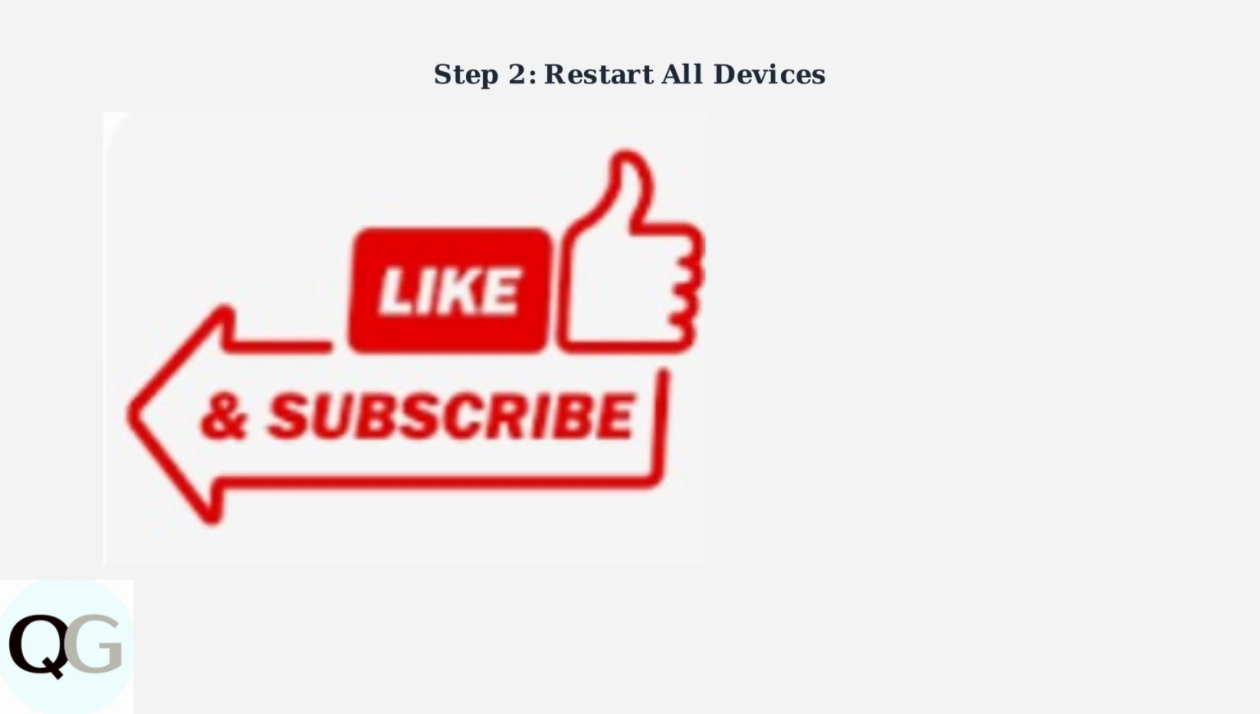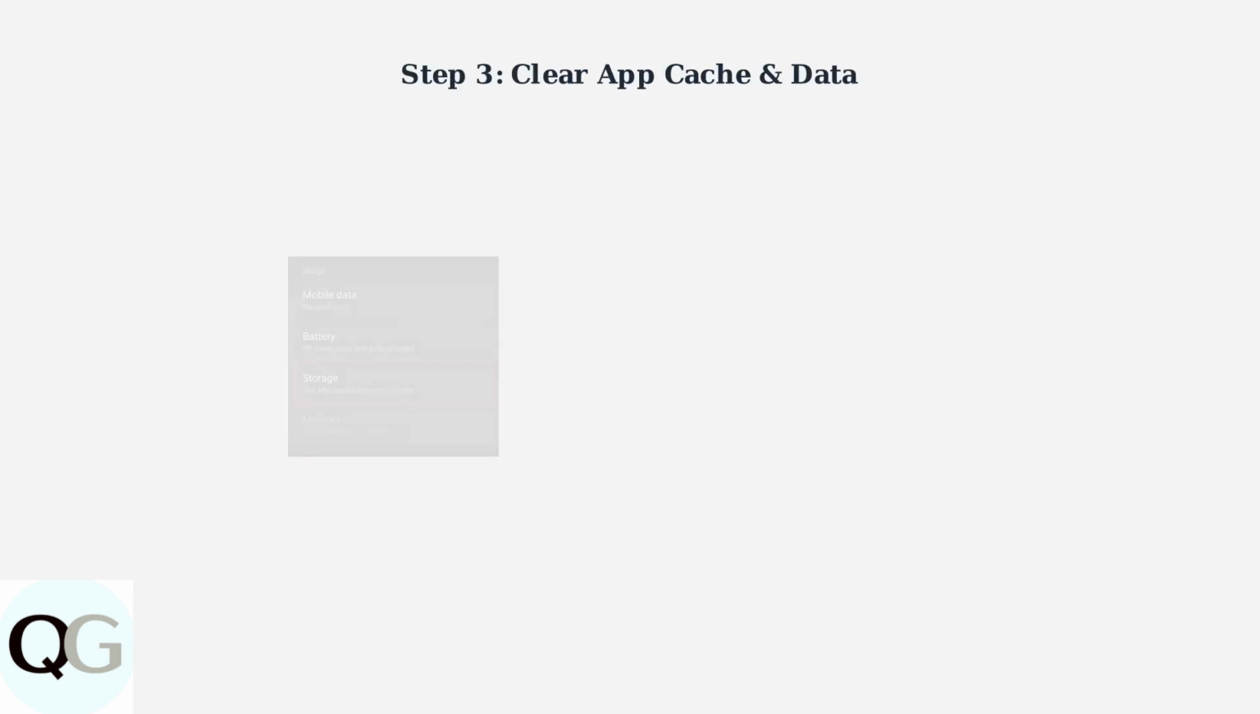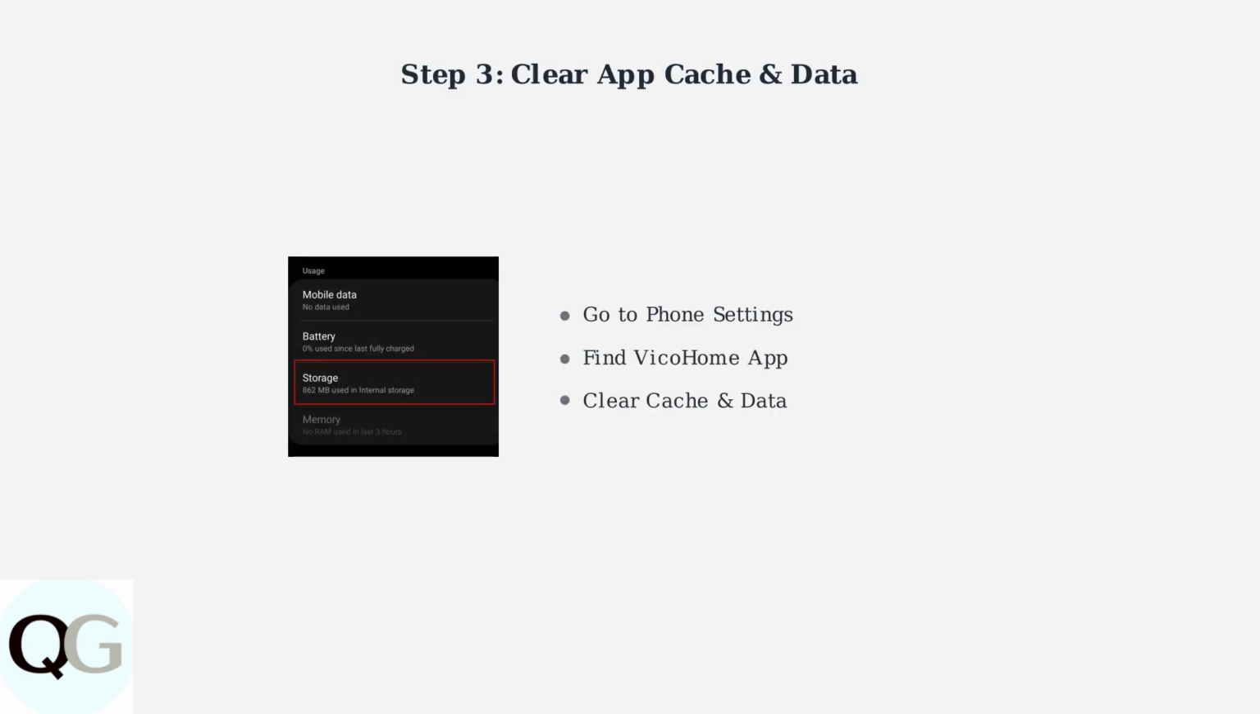Next, restart all your devices. Power cycle your router, restart your smartphone, and for plug-in cameras, unplug them for 30 seconds before plugging them back in. Clear the app's accumulated cache and data. Go to your phone's settings, find the VicoHome app, and clear both cache and data. This removes temporary files that may be causing conflicts.